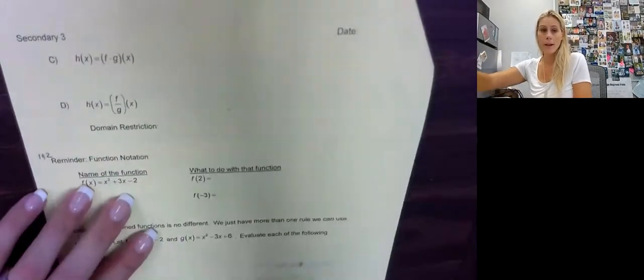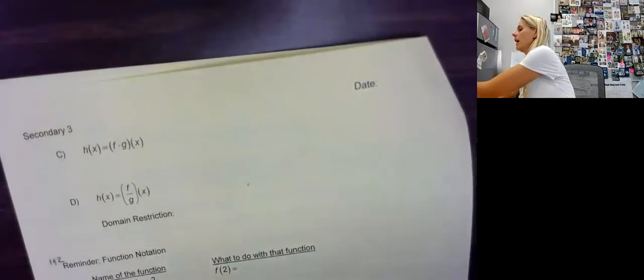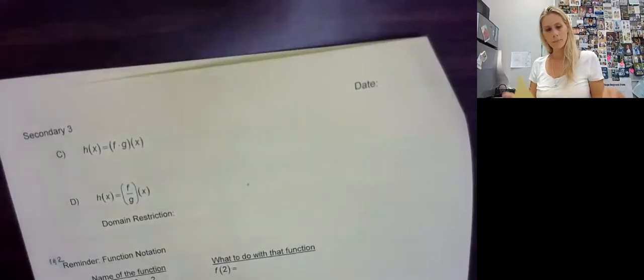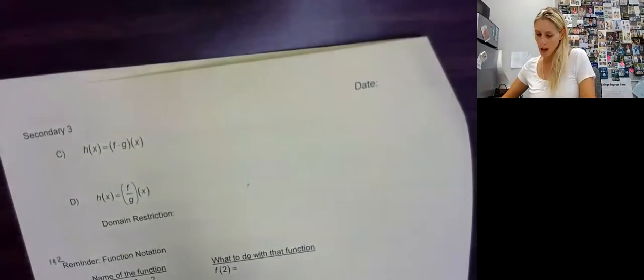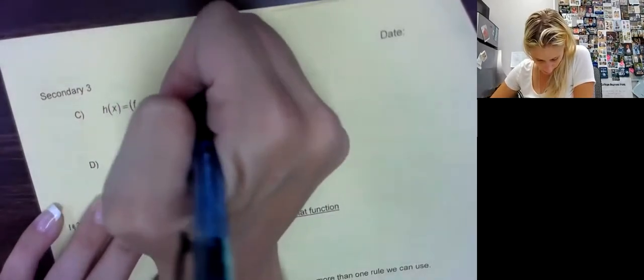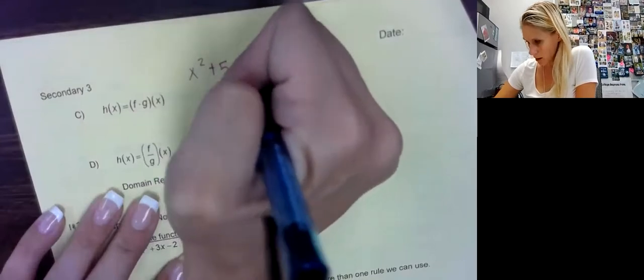Now I have to go back and forth between memorizing the f and g functions. So let me look at my other page. All right, so this is multiplication, so our f of x is x squared plus 5x plus 1.